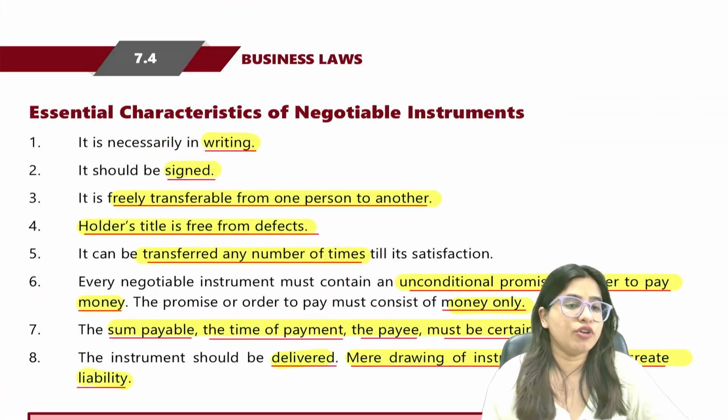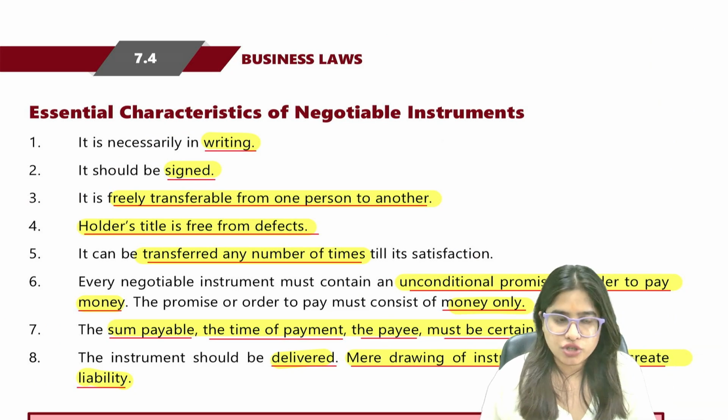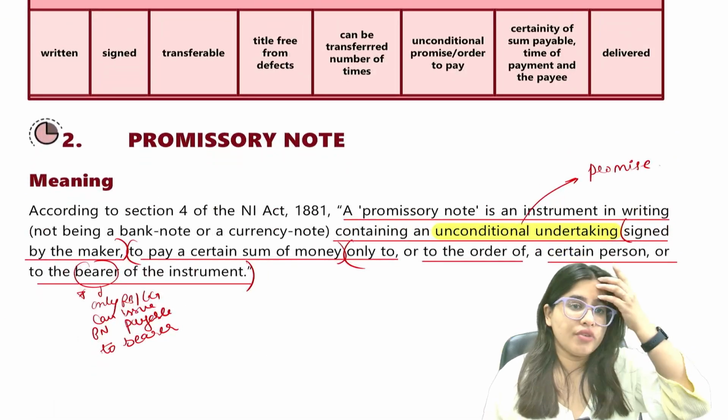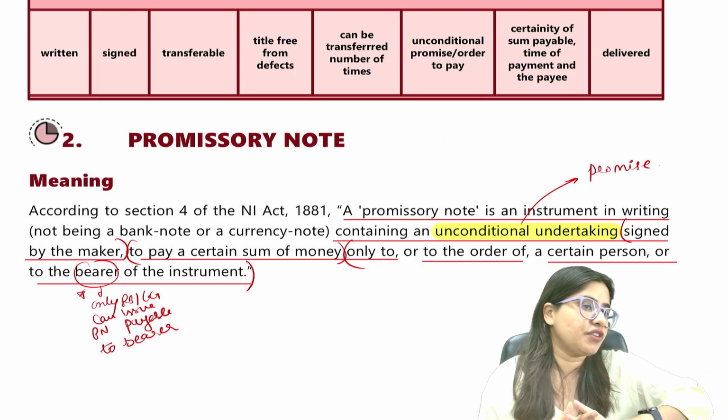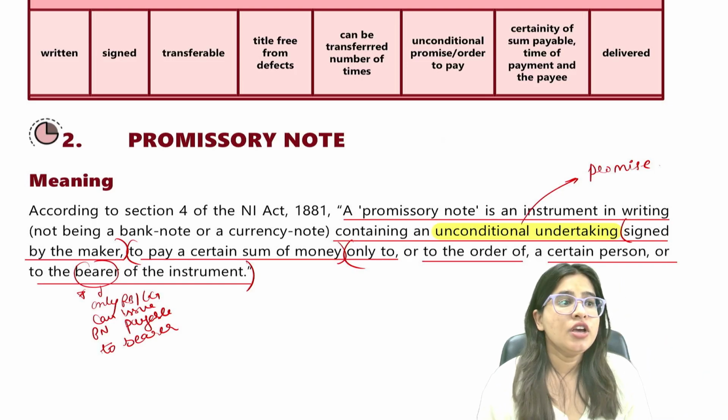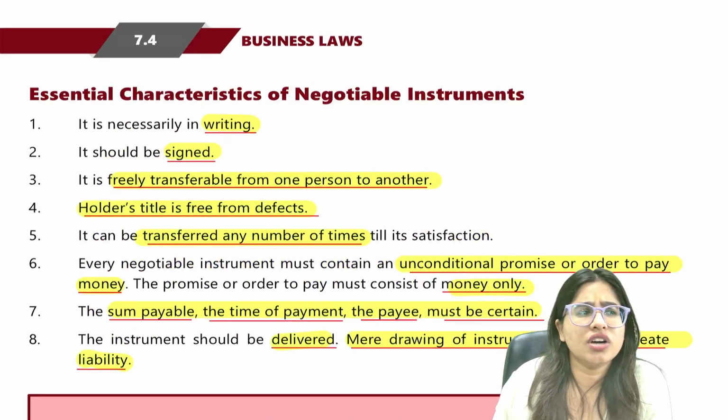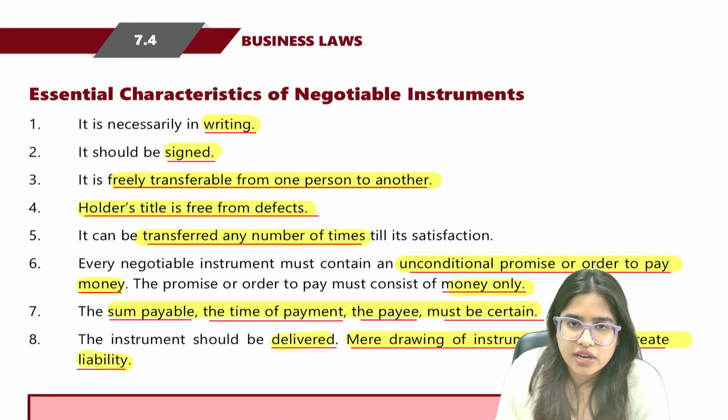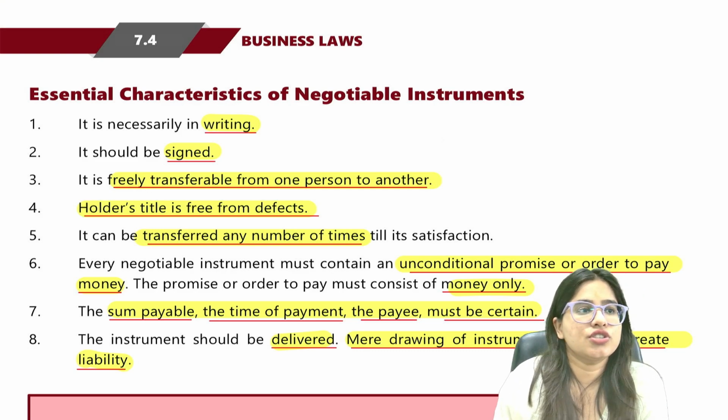And the last topic for today is general characteristics of a negotiable instrument. In the next lecture, we will be studying promissory note, bills of exchange, and check. Okay, so guys, now come to some general characteristics. This question can come for 4 marks. General characteristics of negotiable instrument.